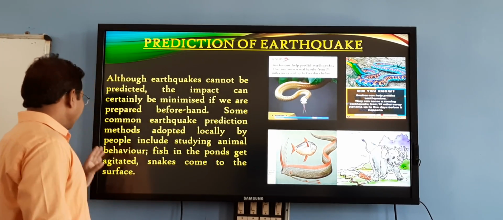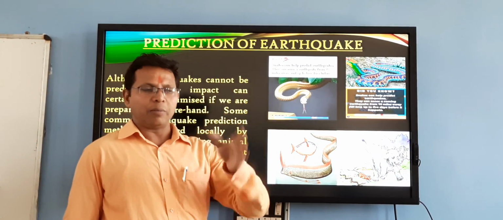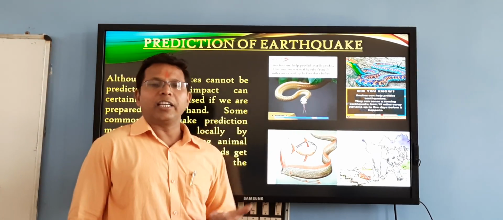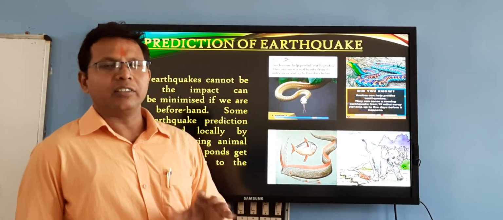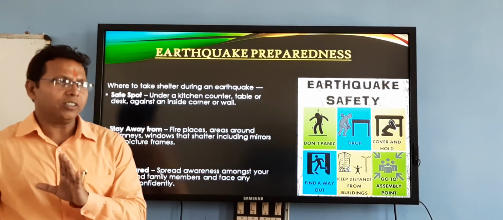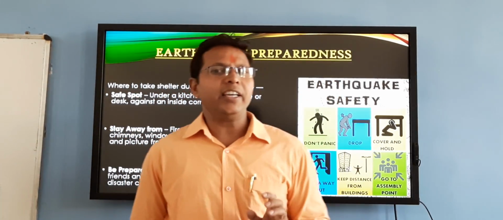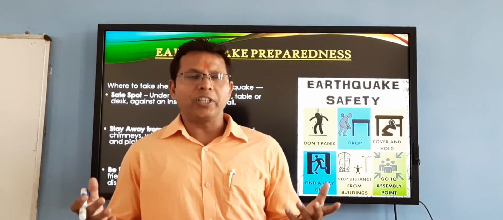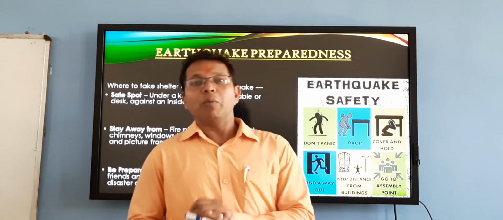Fish in the ponds get agitated. Some types of snakes come out from their holes to the surface, and some fishes also come to the banks, the coastal areas. By observing, we can predict that the earthquake may come. If we predict the earthquake, surely we can minimize its effect. So many lives, animals, human beings, and property may be saved if we predict the earthquake.